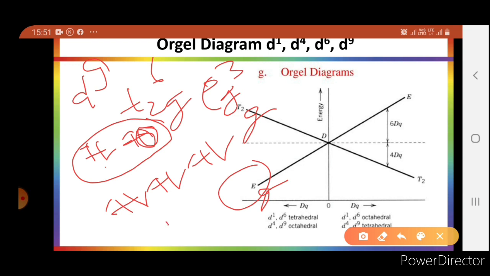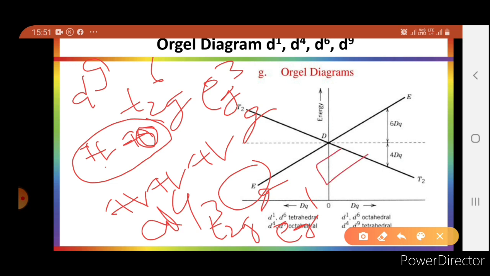Similarly for d4, means t2g3 eg1. eg1 means there is also one orbital which is blank. When the electron from t2g goes from here to here, then the hole will transfer here.